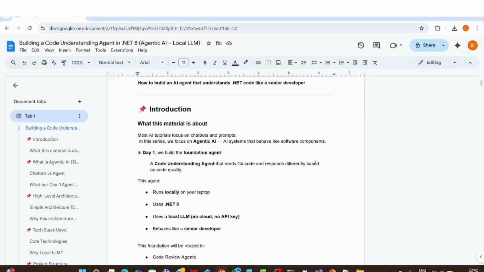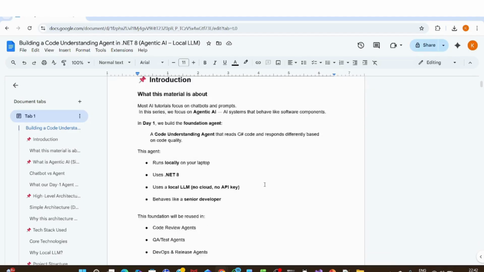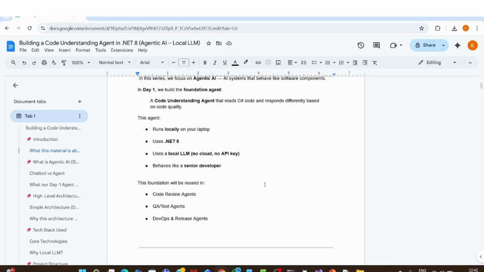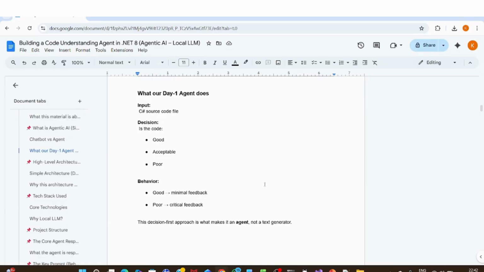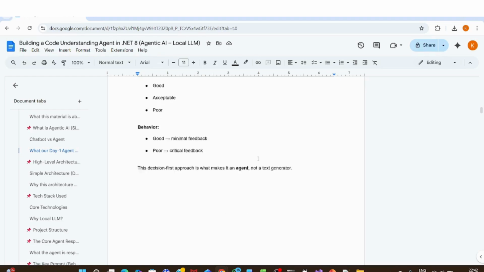This PDF will help us, and we will share the PDF also for practice. You can download it from YouTube. So what exactly will we do? You have already gone through that. We will run this agentic AI locally using .NET 8, and we'll use the local LLM. This foundation we'll use for code review also in the future. What this agentic AI does is give an acceptable approval decision on the file. So it is actually an initial step of code review.